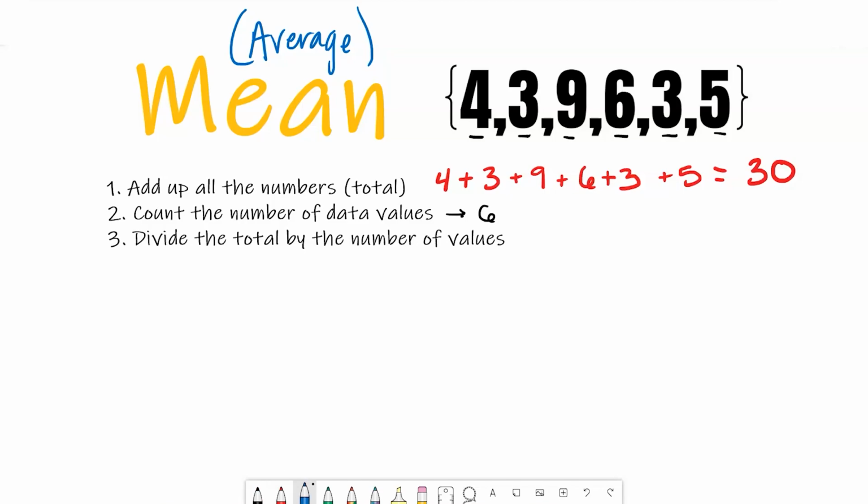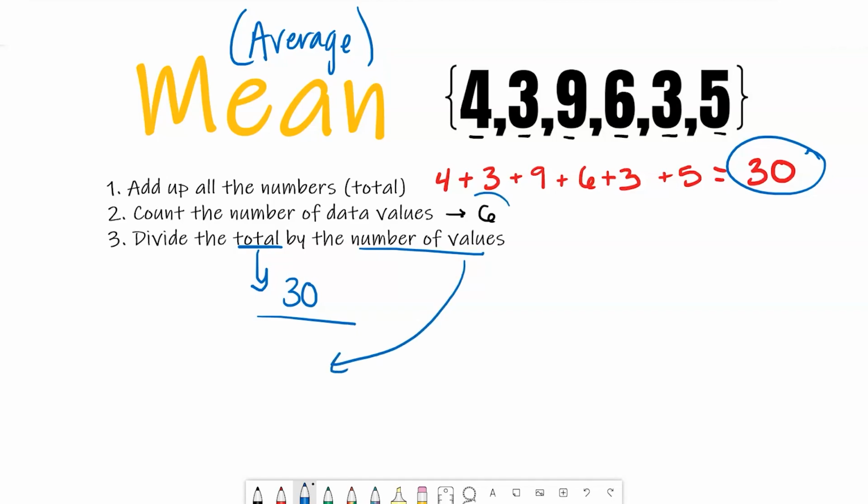Step 3, the last step, says to divide the total. And remember, the total in this case is 30, and I got that from over here. I'm going to divide that by the number of values, or how many numbers there are. We counted earlier and found 6. So 30 divided by 6 is 5.